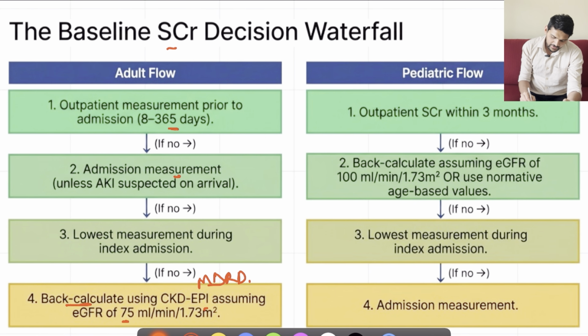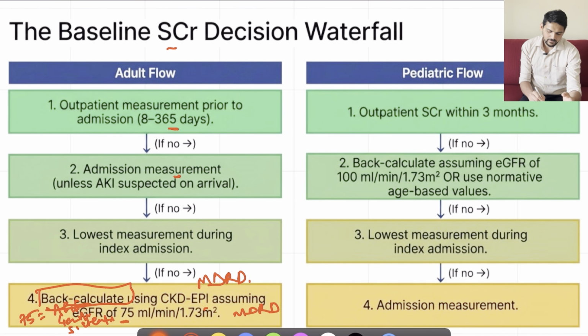So using the MDRD formula, keeping the target GFR of 75, we have to fill in some of the variables like age, gender and so on. With this back calculation, we will get the serum creatinine for the target GFR of 75. That will suggest the baseline creatinine. So we can utilize this.